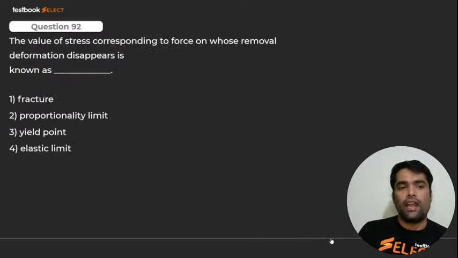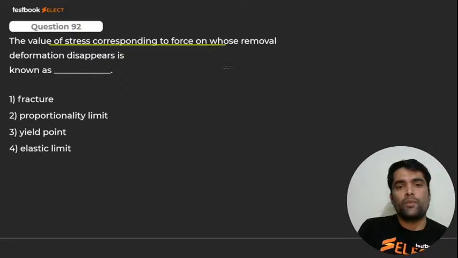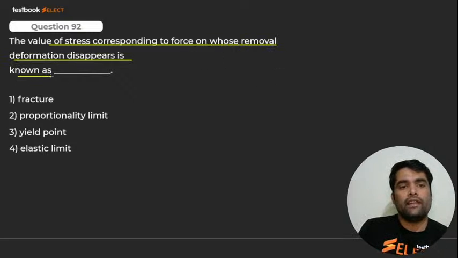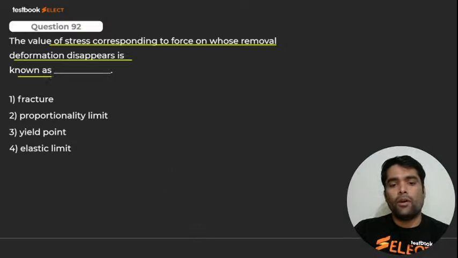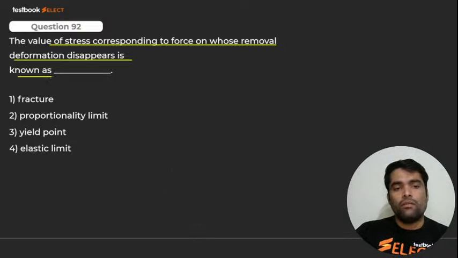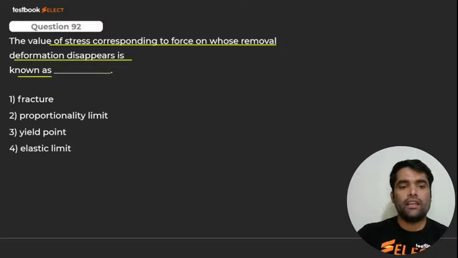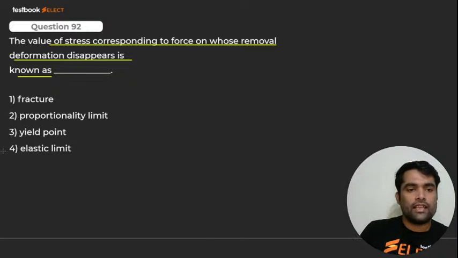90 is over. 91, the value of stress corresponding to force on whose removal deformation disappears is known as, my dear, क्या बोलेंगे उसको? Deformation नहीं, disappear हो जाता है उसमें, and that is none other than, my dear, क्या होता है वो? Can you tell me, my dear? It is none other than what? Which point? Elastic point. कौन सा point है? अरे भैया बोलो, कौन सा point है? Elastic point. Which point? Elastic point. Which one? Elastic point.